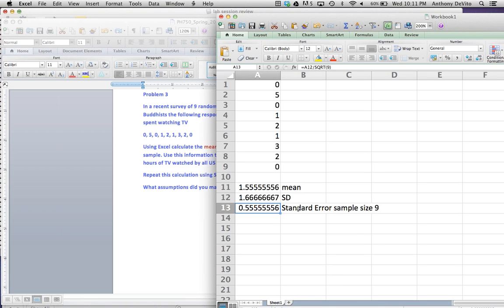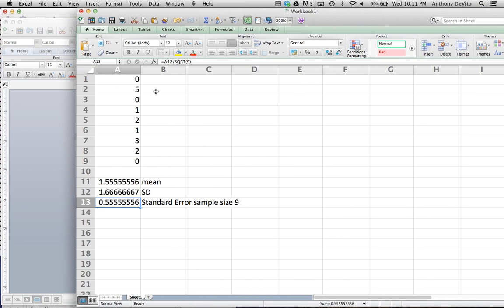Okay, so now I'm going to calculate our 95% confidence interval. Well, a 95% confidence interval is going to be equal to the mean plus or minus the T-score.